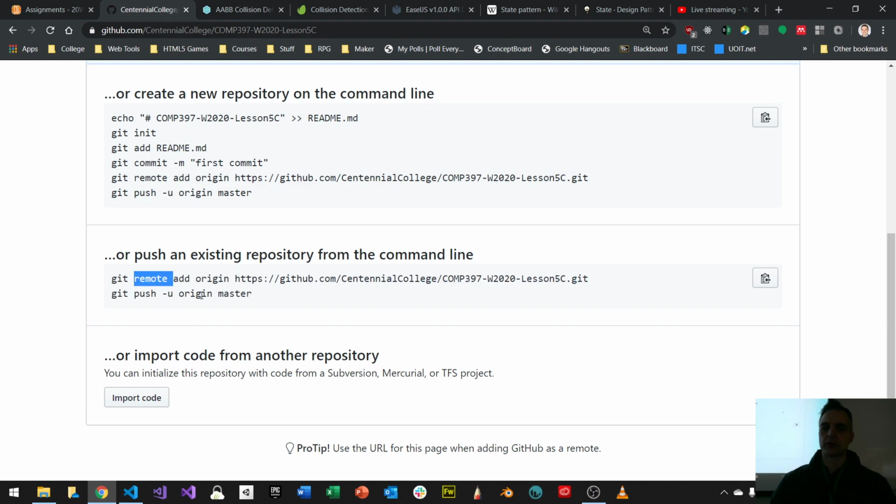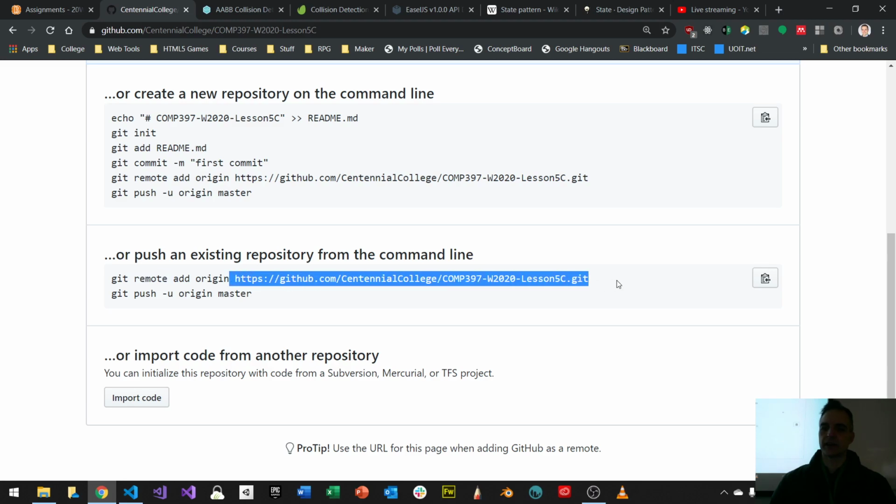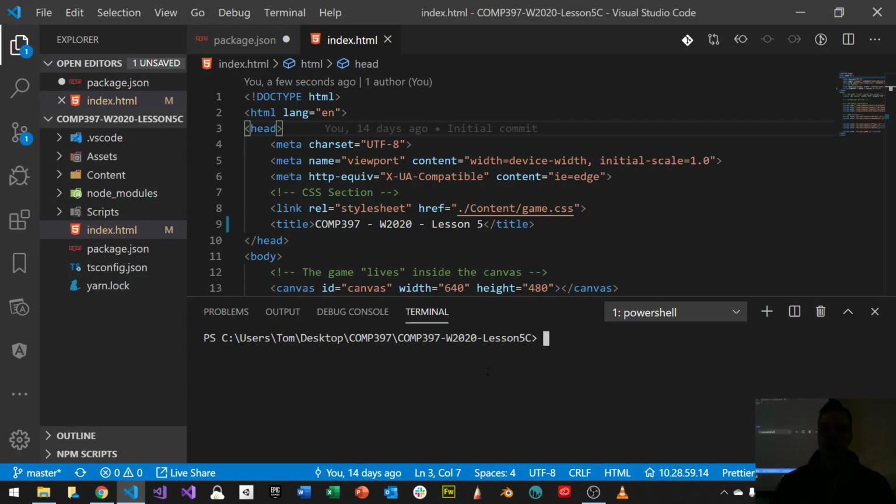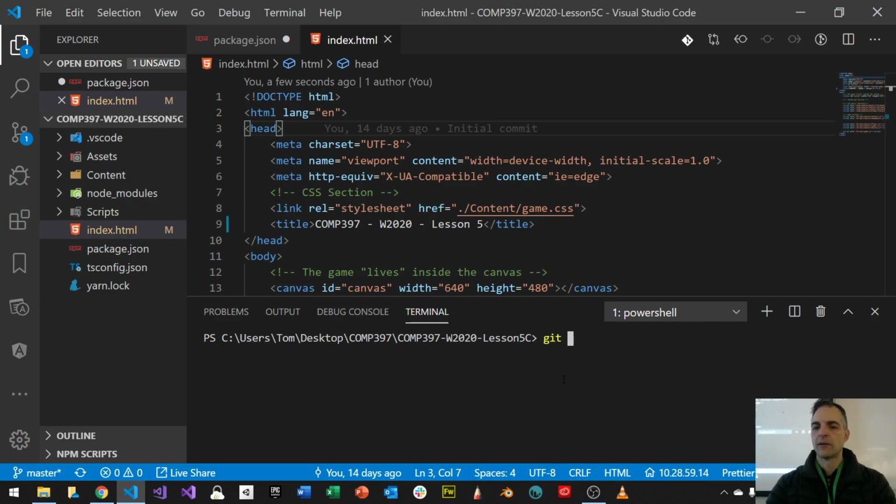Remember, my remote is actually a link to GitHub. That's all it is. We're not connected to GitHub all the time, only when I need to push or pull. That's the only time I'm connected. What this means is I need to change my remote, and I can do a command like git remote remove origin. The remote, the link between your local files and GitHub, has a name. In this case, it's named origin. You can name it whatever you want. I'm just going to remove it.